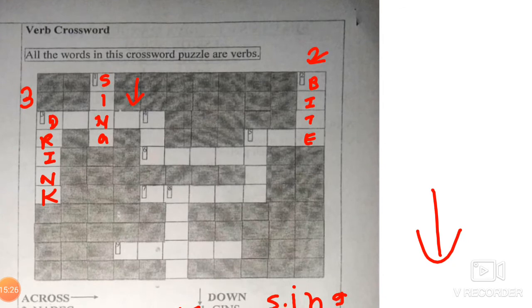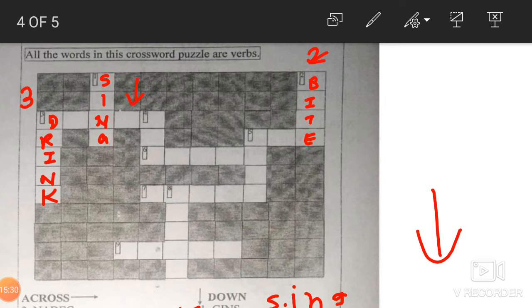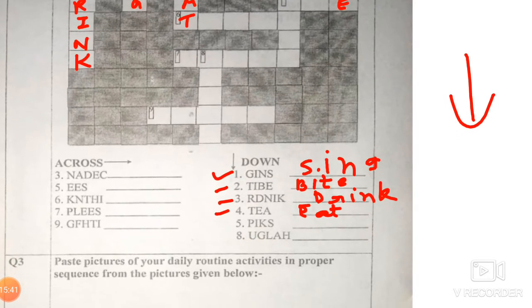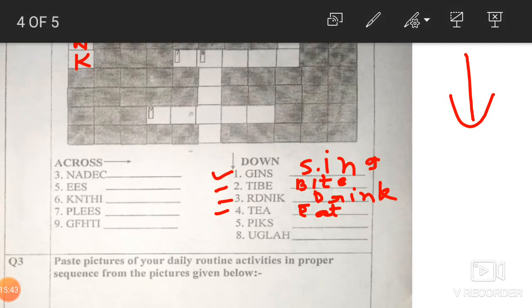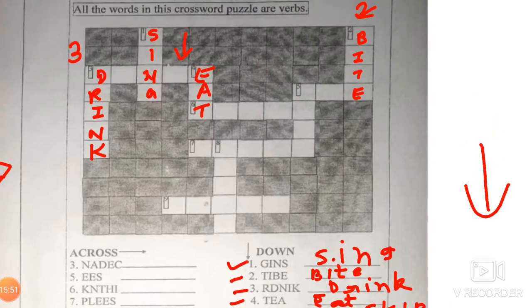So let us see number 4. Where is number 4? Number 4 is here. This one. EAT. Eat. Okay. Sometimes you get this in the newspaper also. है ना, उसमें भी आप सॉल्व करने की कोशिश किया करो बेटा. The next is skip. SKIP. That is number 5.